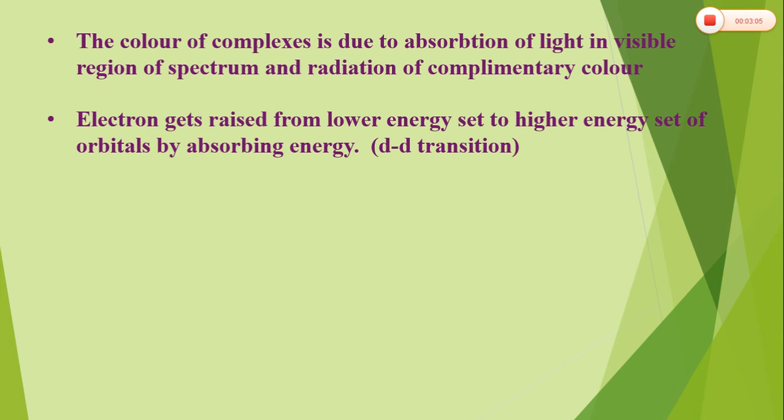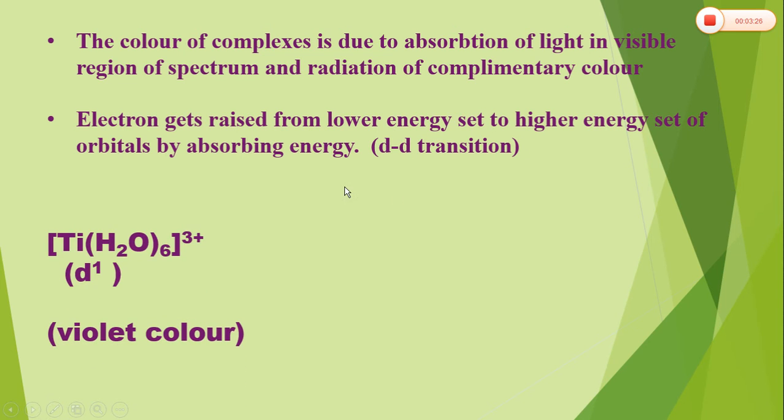So from the lower energy set, they go to the higher energy set of orbitals, and this is called dd transition. Why dd transition? Because from one d orbital of lower energy, it is going to another d orbital of higher energy only.